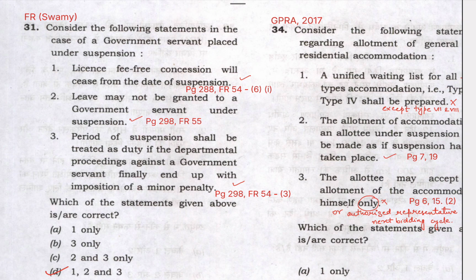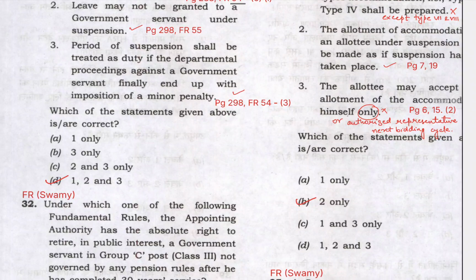Leave may not be granted to a government servant under suspension. Yes, it may not be granted. So in this case Fundamental Rule 55 will apply, and according to it this statement is correct. Period of suspension shall be treated as duty if the departmental proceedings against a government servant finally end up with imposition of a minor penalty. So if a minor penalty is imposed, the suspension period will be treated as duty. That is also true. This is given in Fundamental Rule 54, Para 3. So all the statements are correct. Hence the right answer is option D.